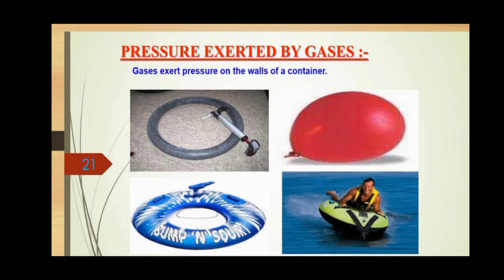Similarly, when air is pumped into a bicycle tube by using a pump, the bicycle tube gets inflated due to the air pressure exerted by the collision of gas molecules in air with the inner walls of the rubber tube. The air pressure in the bicycle tube makes the bicycle tire feel hard.